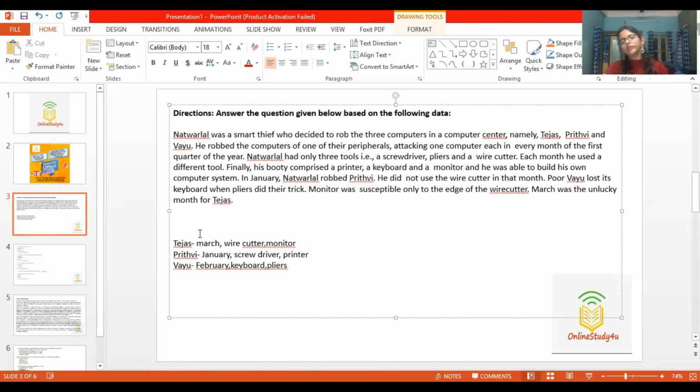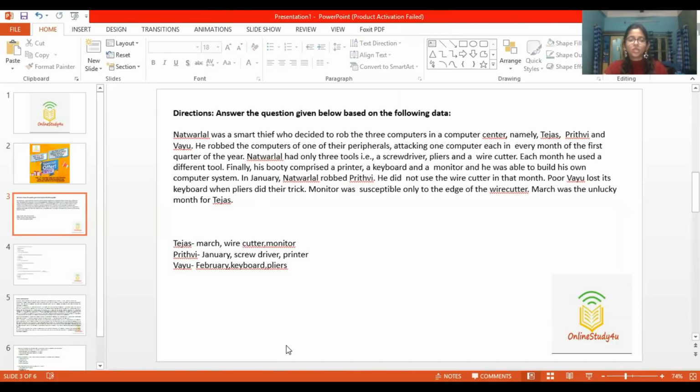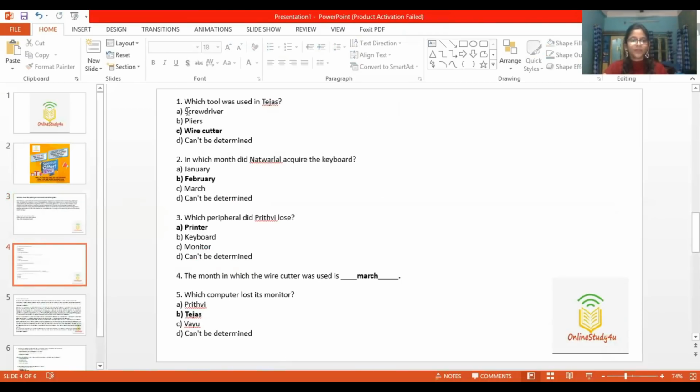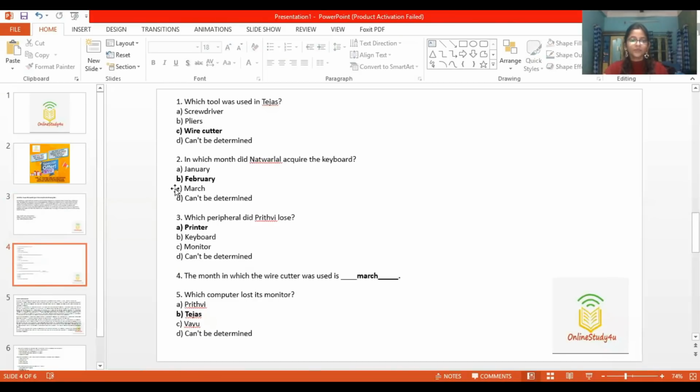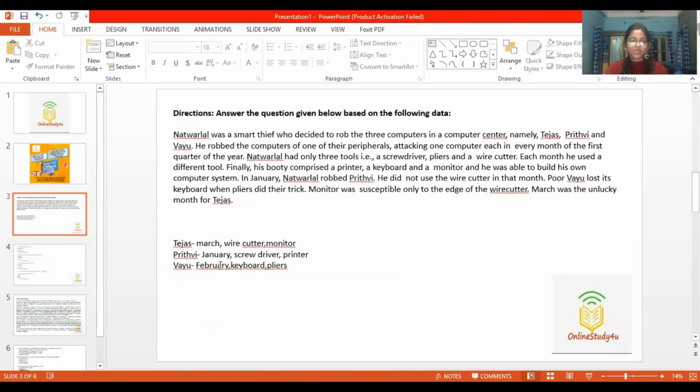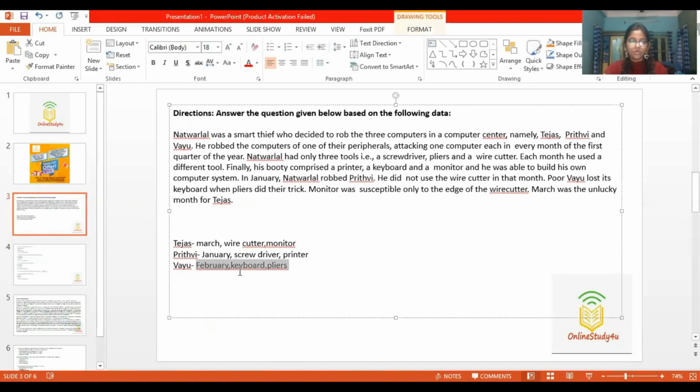See, we have organized all the information in a chart or table in rows, and now we will be able to easily solve the questions. Which tool was used in Tejas? It was the wire cutter. In which month did Natwarlal acquire the keyboard? It was February.